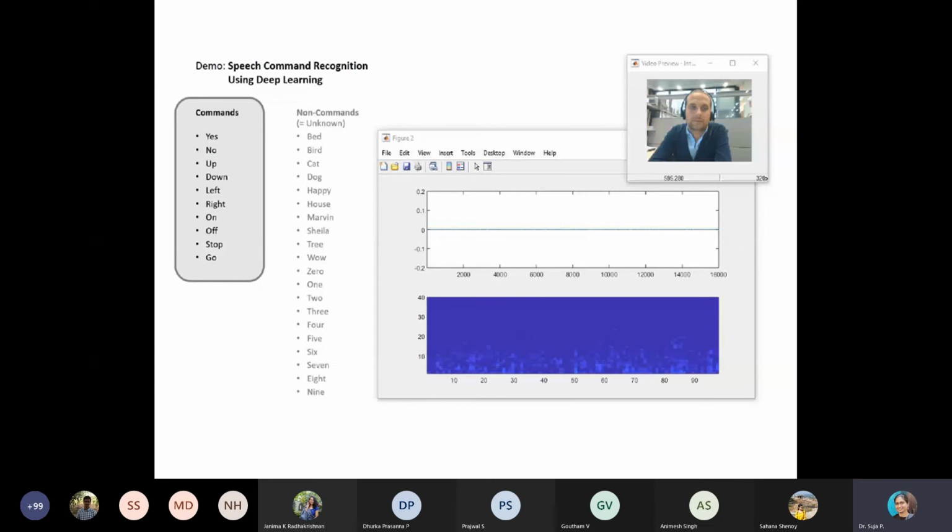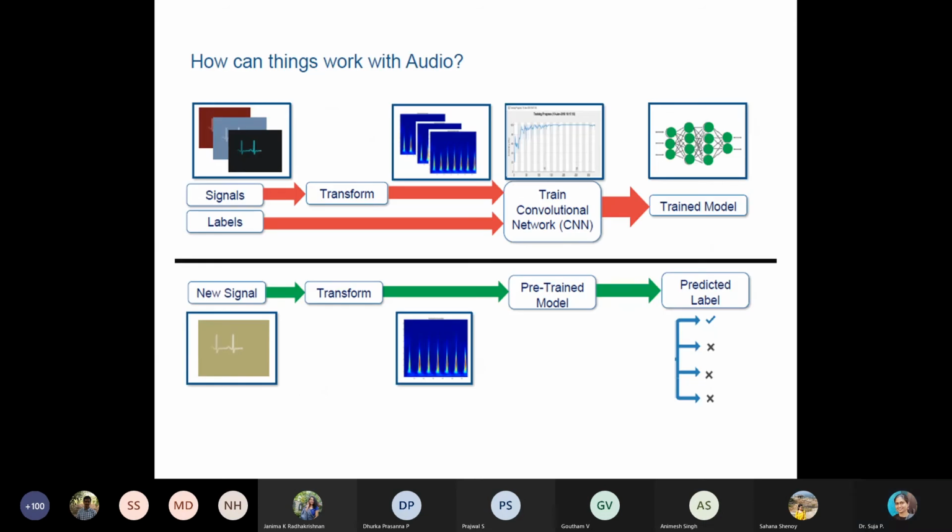And similarly, with speech, you can detect the words, or based on the pronunciation, the pitch and the speech signal input, you can find the emotions. You can also perform speaker recognition based on each person's voice. And how can things work with audio? Based on the signals, you transform the signal and perform the convolution, then match it with the target labels, train it to get a model, then perform testing. So we will be discussing this architecture.